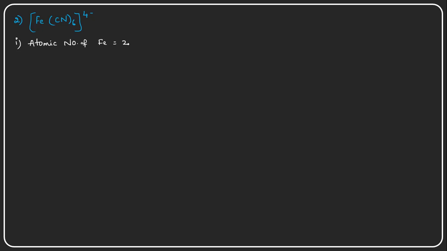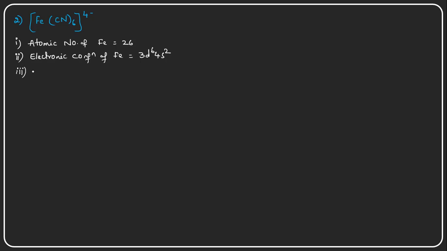The atomic number of iron is 26, as we already discussed. Here I am taking the atomic number of iron because iron is the central metal cation. Then the electronic configuration of iron is 3d6 4s2, right? And the third point here is we have to know the oxidation state of the iron.